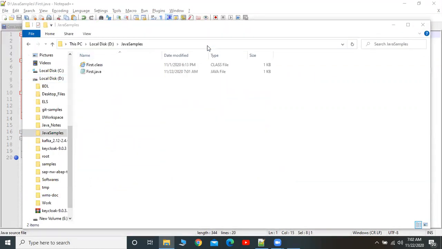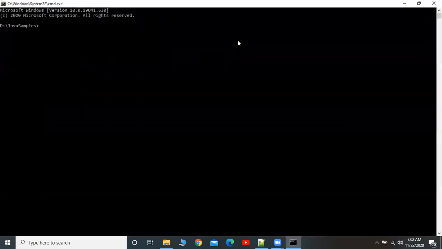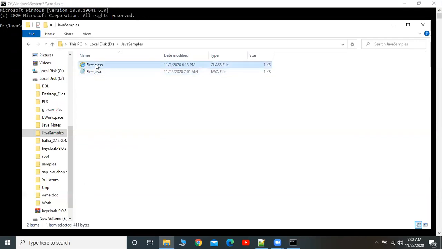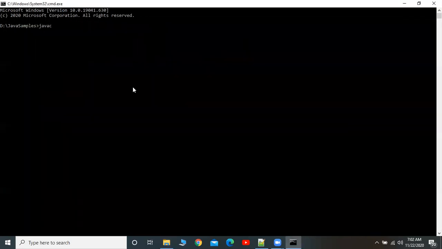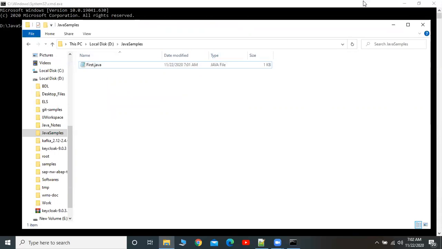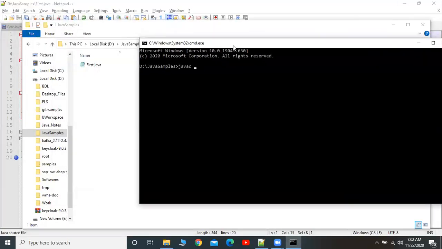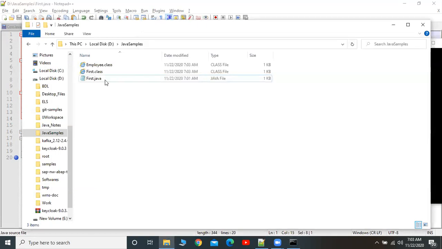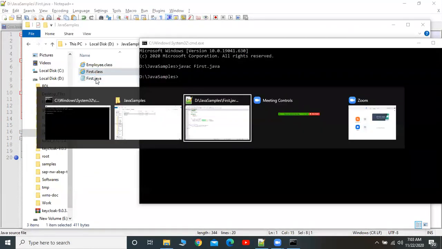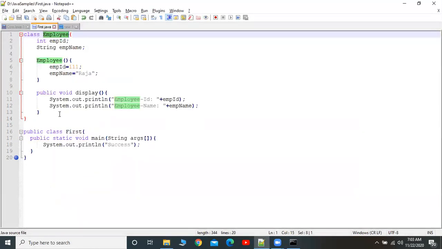We know very well, last class we discussed how to compile. Before that, let me check. I am going to delete this first.class file. Now I am going to compile my .java file. Let's see what will happen. Compilation done. See here, two different classes have been created by the compiler. That means inside I have two classes.